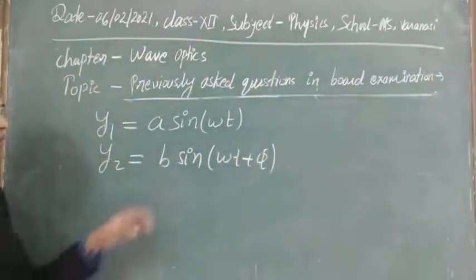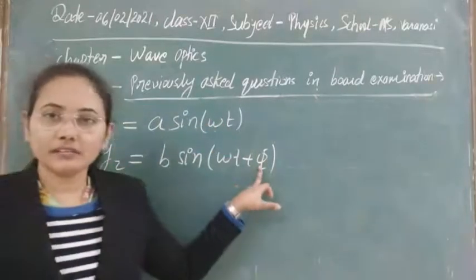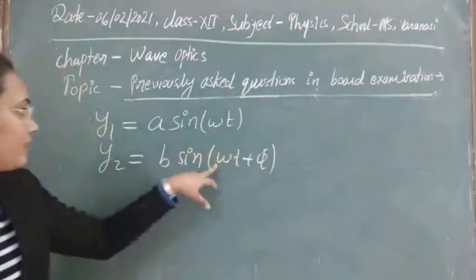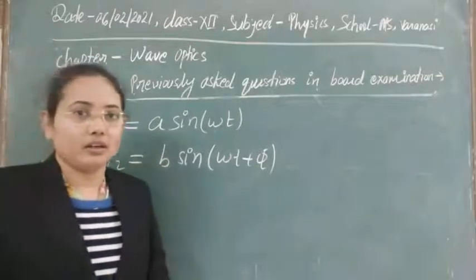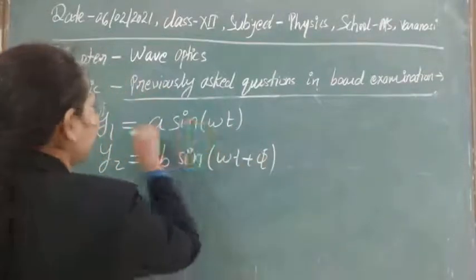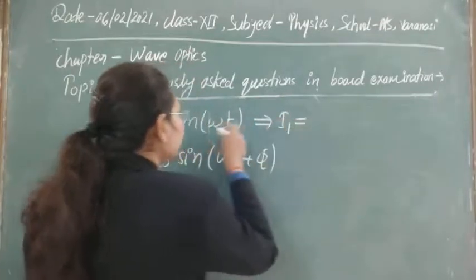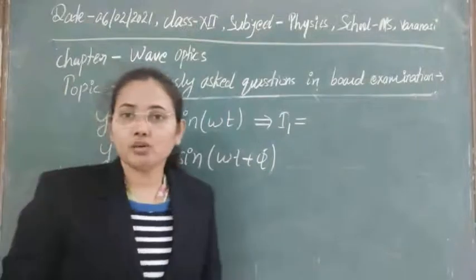In these two waves, phi is a constant phase difference, so these are coherent waves. They have equal frequencies, and slightly different amplitudes here. Now we can find the intensity of the first light wave. Intensity is directly proportional to the square of the amplitude.